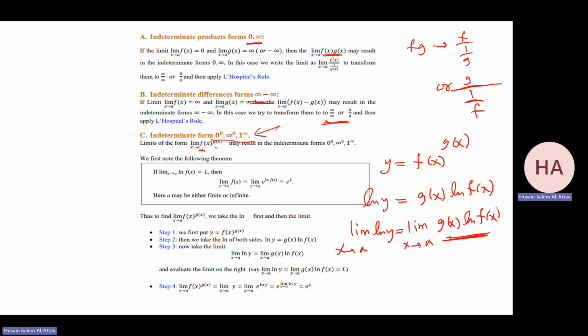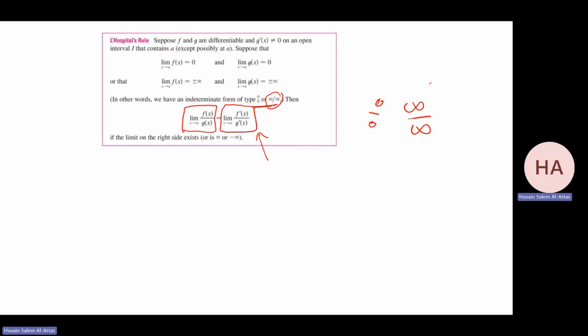So it's an undetermined form, because these are the only three cases where I'm getting an undetermined form. Then what you will do, you will get this limit. You calculate it like this case: make it function over function, and then do the calculation. If we get L, notice I'm doing the limit of ln y, not y. So that means the limit of y as x goes to a will be e to the power L. Okay, what is here? e to the power L.